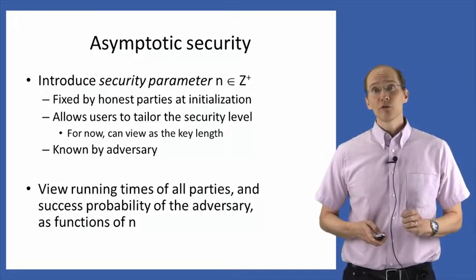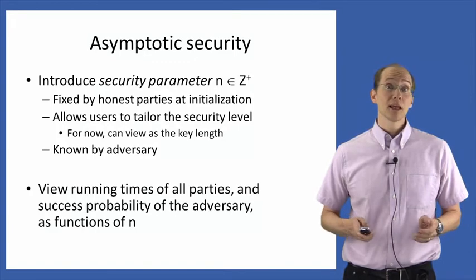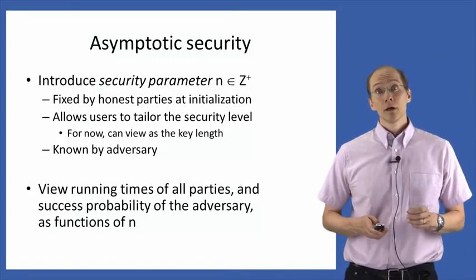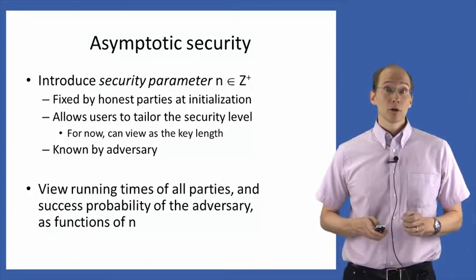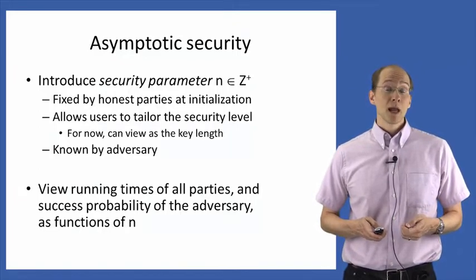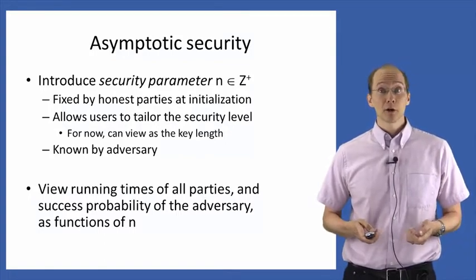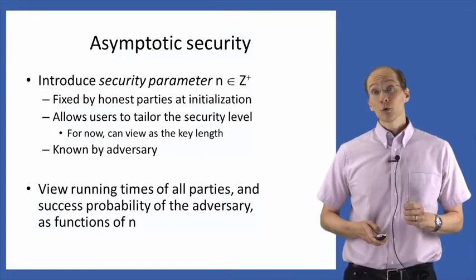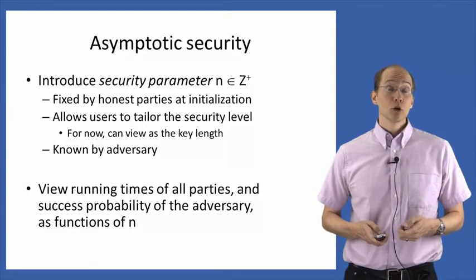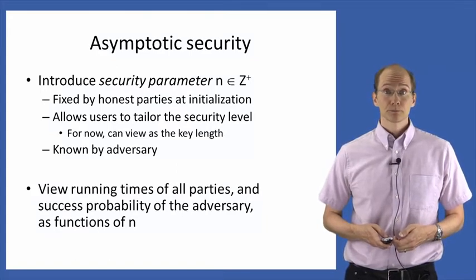For now, you can view n as denoting the key length, that is, the length of the key that the parties share. The security parameter, or the key length, is going to be fixed by the honest parties at the time the system is initialized, that is, at the time they choose and share their key. We're going to assume further that the attacker knows n. The attacker knows the security parameter, the attacker knows the length of the key that the parties are sharing.